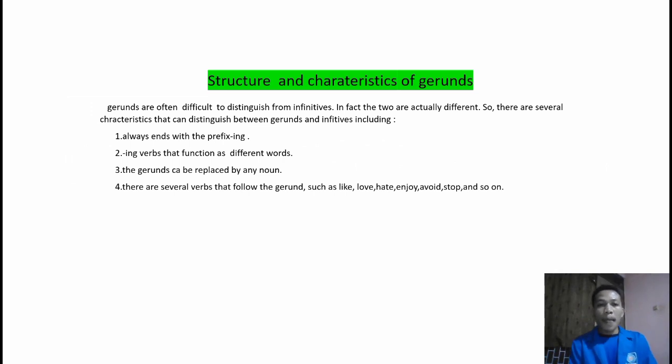Structure and characteristics of gerunds. Gerunds are often difficult to distinguish from infinitives.